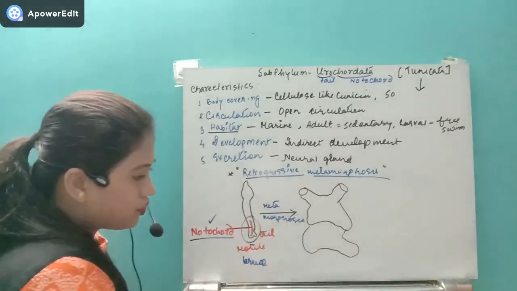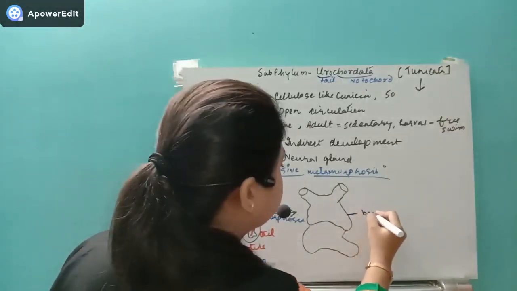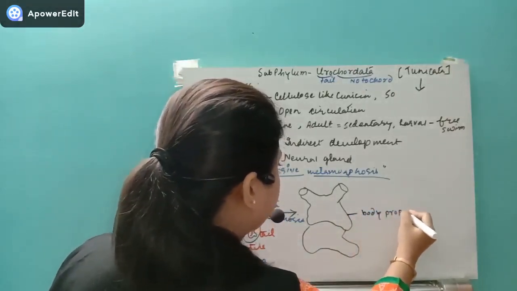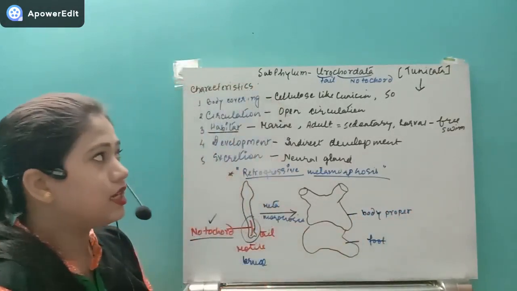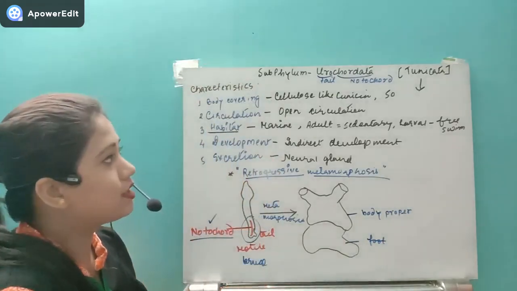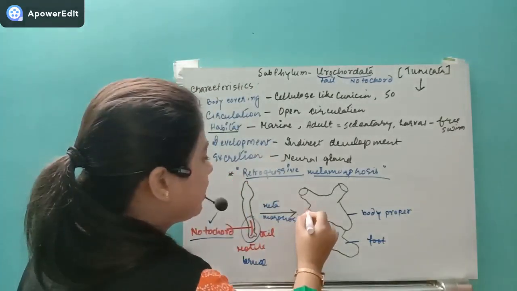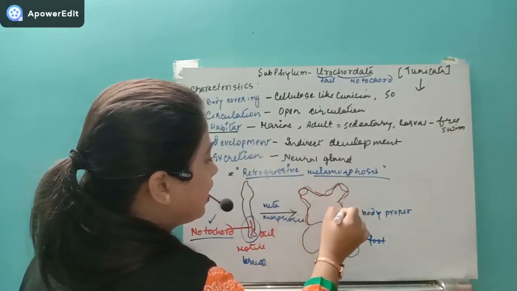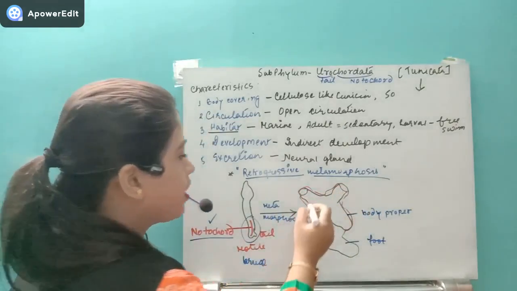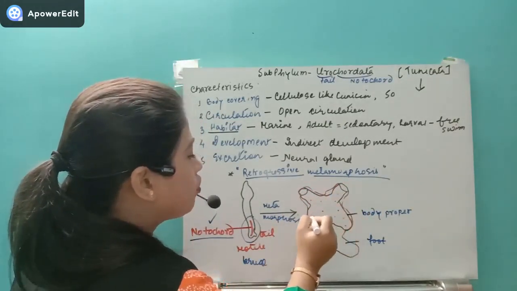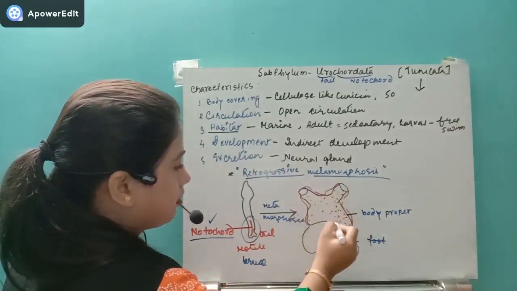Now if you see the body of this organism, it is divided into two parts. One is the body proper, and this part is the foot. And this urochordate, as I told, is also known as tunicata. Why? Because they have a leathery jacket, which is made of a carbohydrate that is cellulose-like. That's why this organism is also known as tunicata. So they have this leathery jacket.